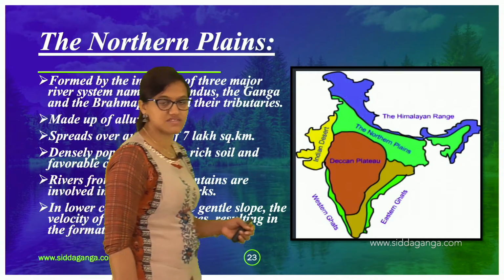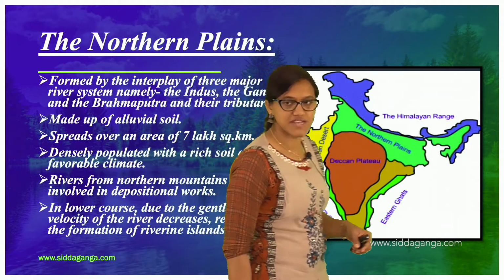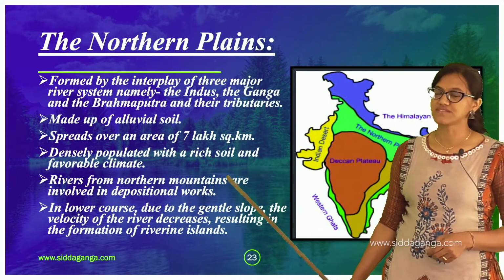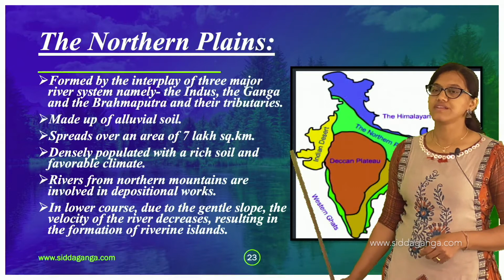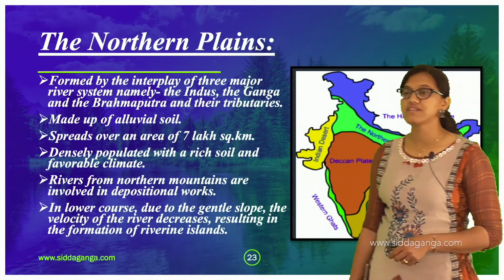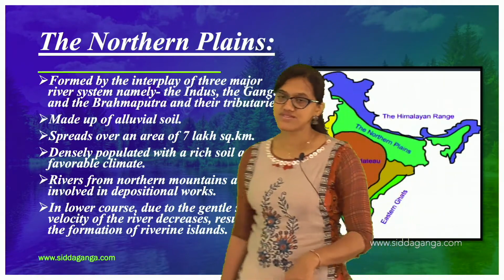The northern plains, what we call northern plains. Next is the Deccan Plateau and the Indian deserts. You can see the Deccan Plateau and Indian deserts, the northern plains, and you have the Western Ghats and Eastern Ghats.